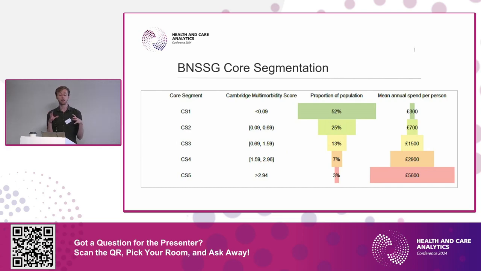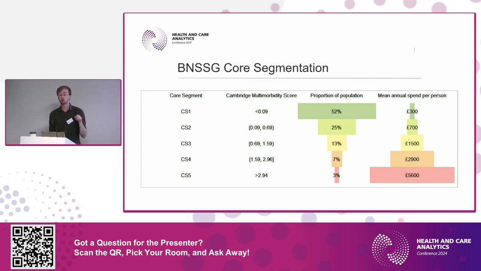What do we do within BNSSG? So in our ICB, we can calculate the Cambridge Multimorbidity Score for every adult in our population. So we have around 750,000 adults. We've calculated the diagnosed Cambridge Multimorbidity Score, and then we've segmented it using a population segmentation model into 5 different core segments. This is what we call them.